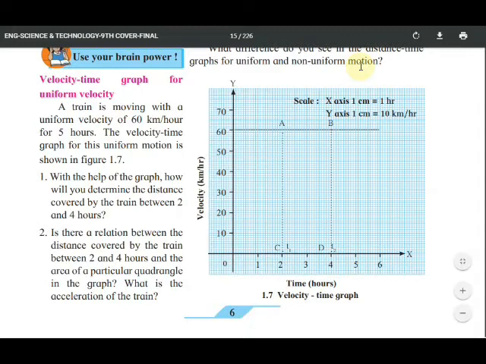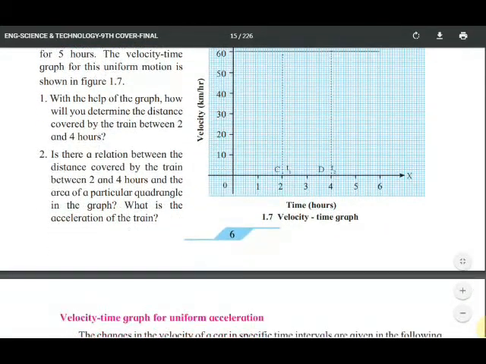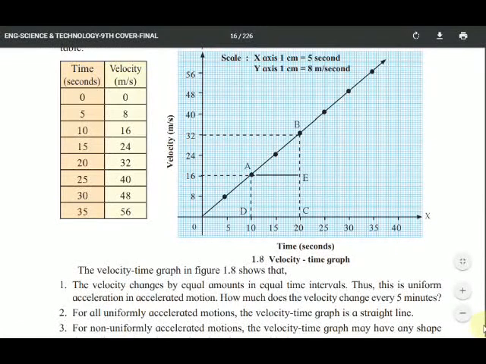Is there a relation between the distance covered by the train between 2 and 4 hours and the area of a particular quadrangle in the graph? What is the acceleration of the train? You have to calculate acceleration. It is given in the figure, so only see the figure. It is a straight line graph, that is why you can write it down. Understood?